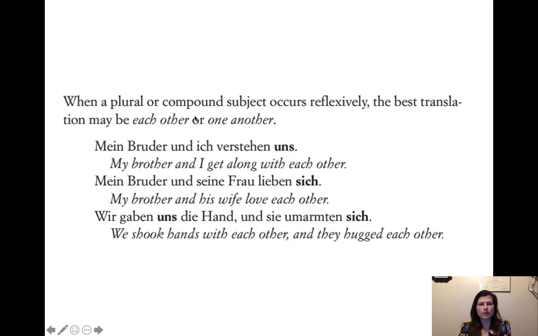Okay. When a plural or compound subject refers reflexively, the best translation may be each other or one another. Mein Bruder und ich verstehen uns. My brother and I get along with each other. It's something like, my brother and I understand ourselves, right? But sich verstehen, a better translation is then get along with each other. We understand each other is also fine. Yeah, so uns, the plural, sometimes each other or one another, sounds better for that plural situation.